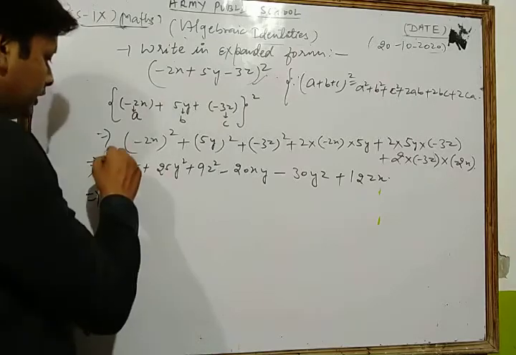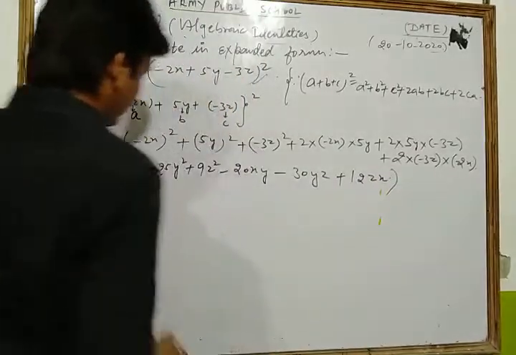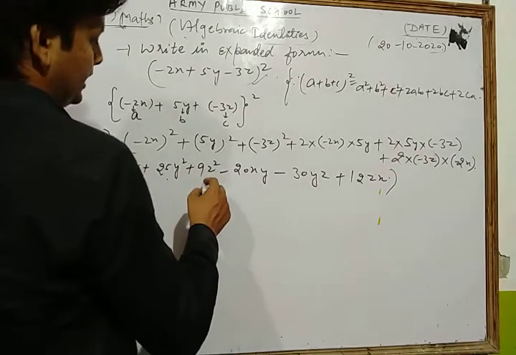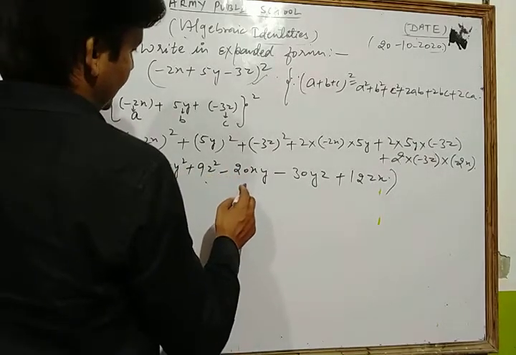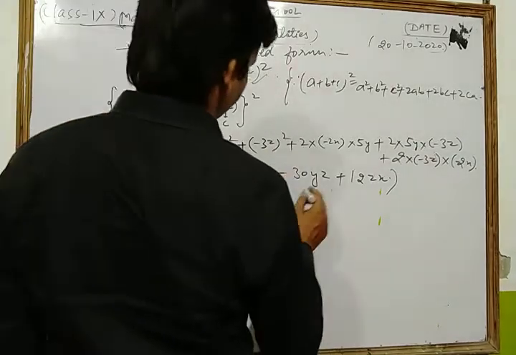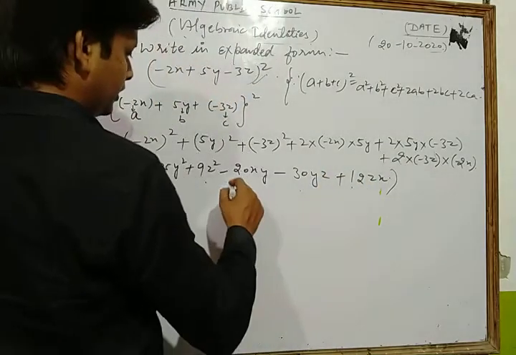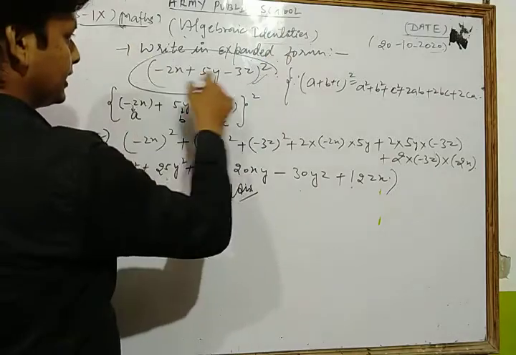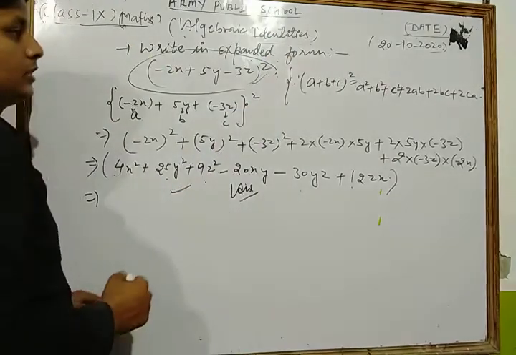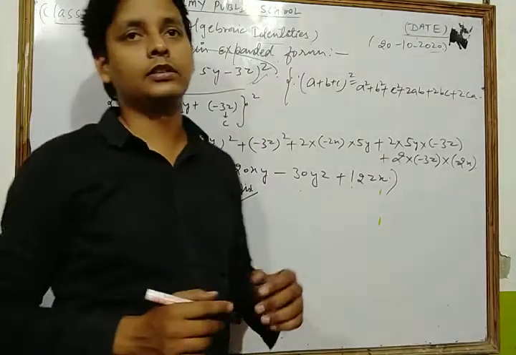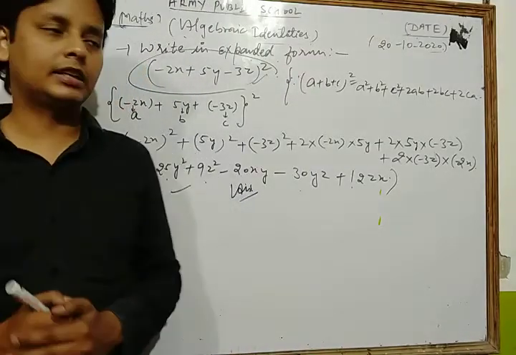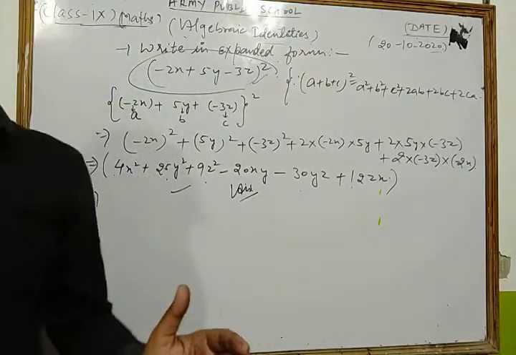So our required answer is 4x square plus 25y square plus 9z square minus 20xy minus 30yz plus 12zx. This is our required answer. So this is the expanded form. Thus, dear student, in this way you can solve each and every question of your NCERT exercise based on these topics. Okay.